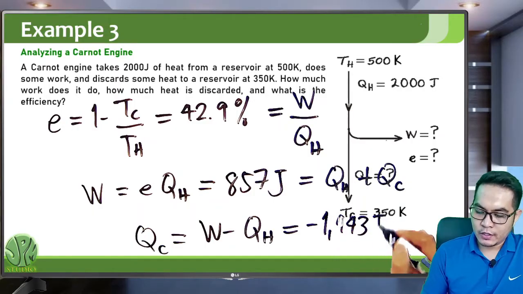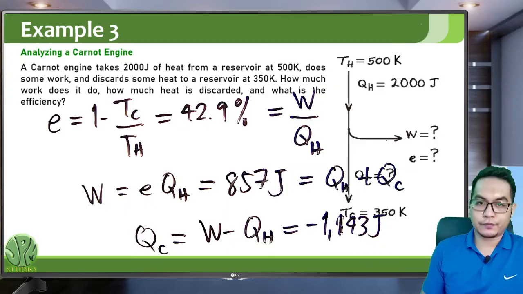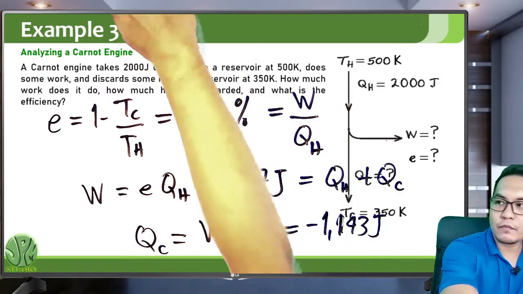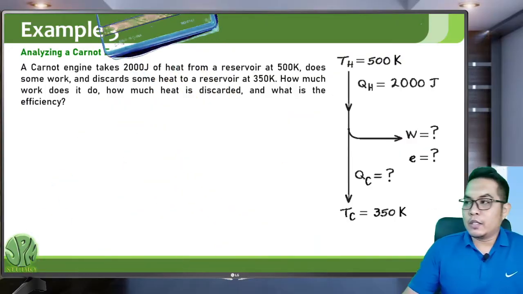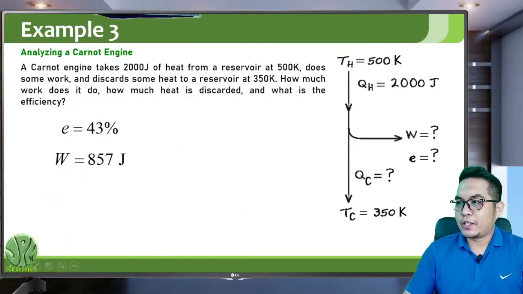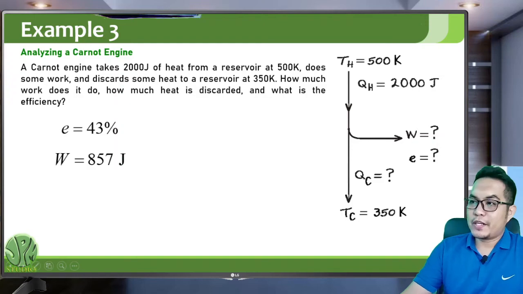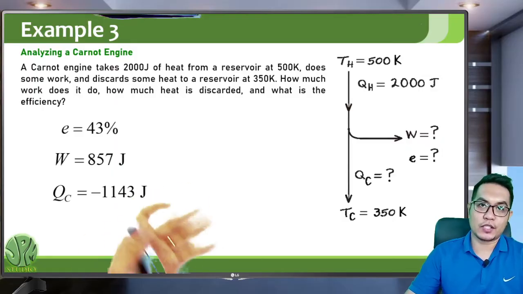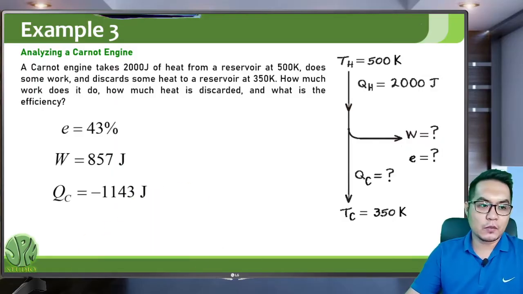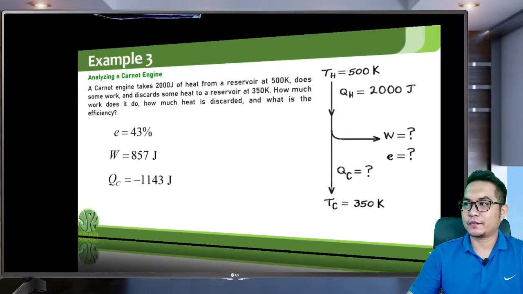1143 joules. So for this problem, the efficiency is 43%, the work done by the engine is 857 joules, and the heat released to the cold region, the heat exhausted by the engine, is negative 1143 joules.